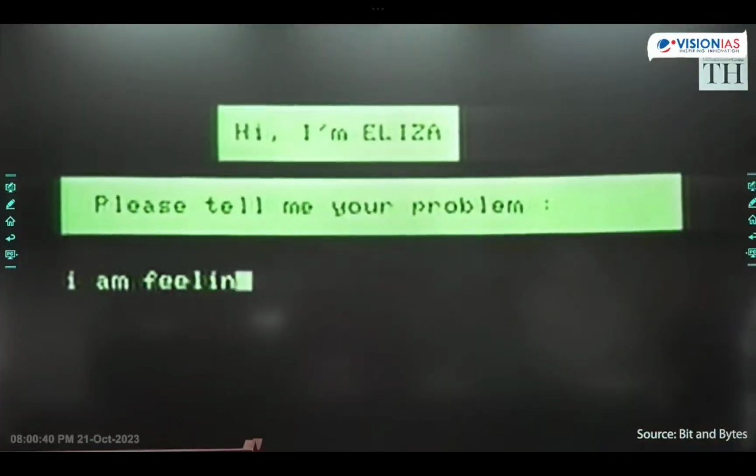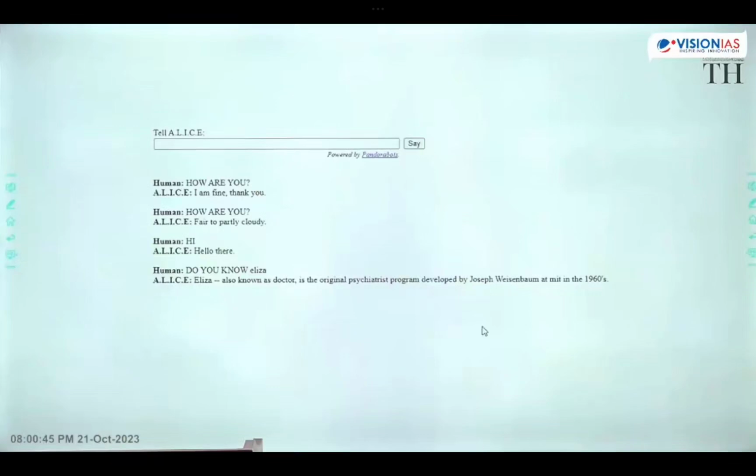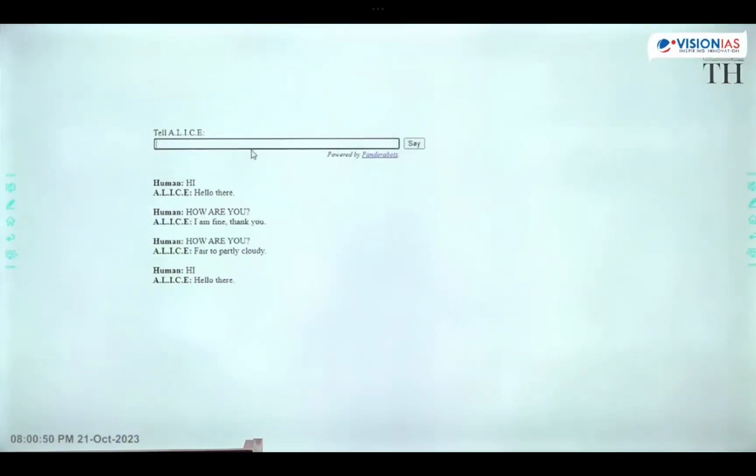Pretend that you have some psychiatric problem. Type it in and see what happens. I'm depressed. Just listen. In 1995, another language processing bot, Alice, came out and was followed by Smarter Child in 2001, setting the stage for all the current generation chatbots.